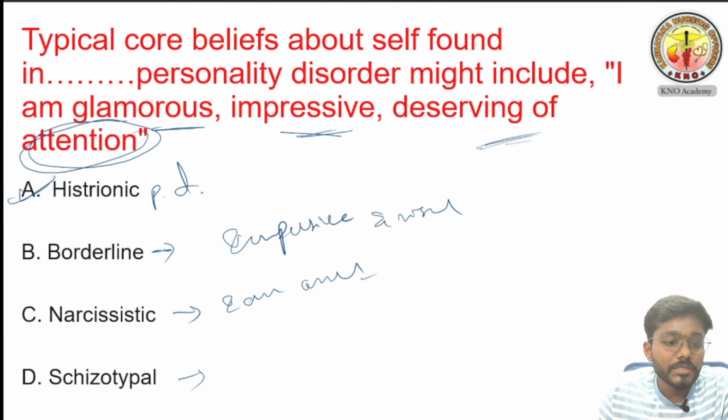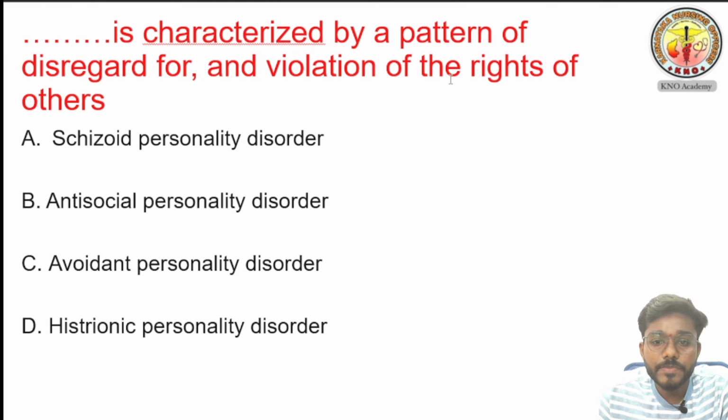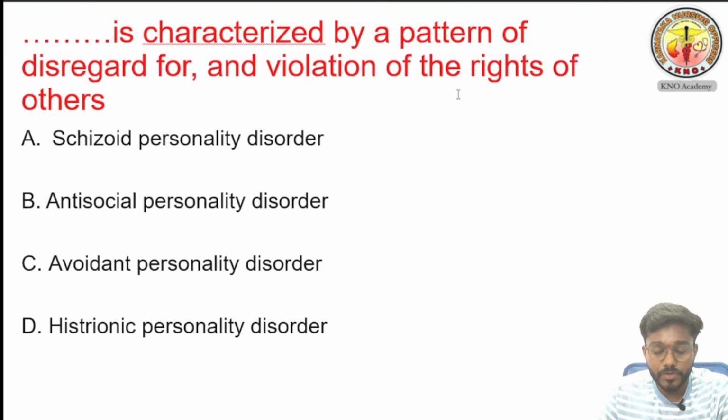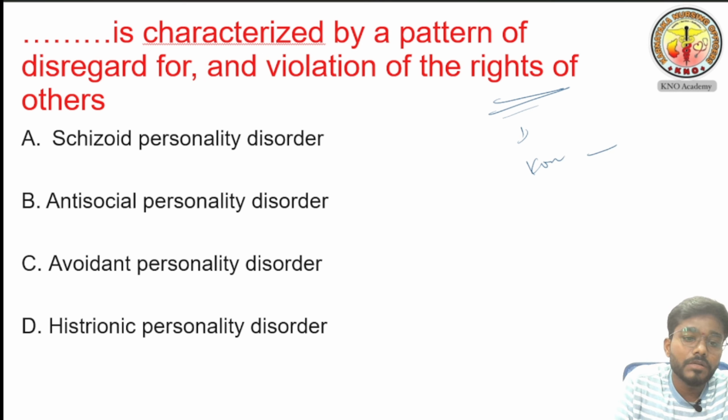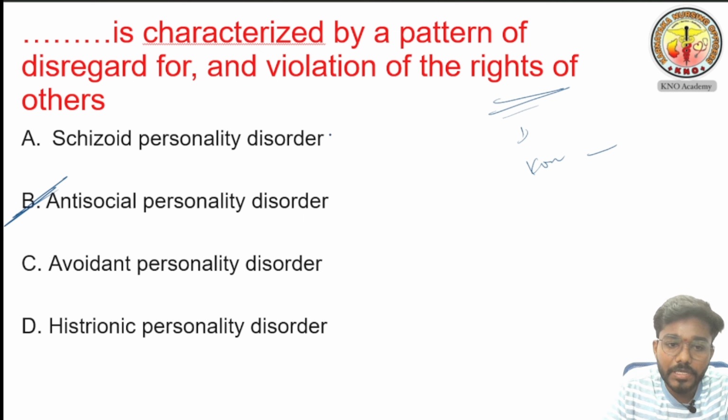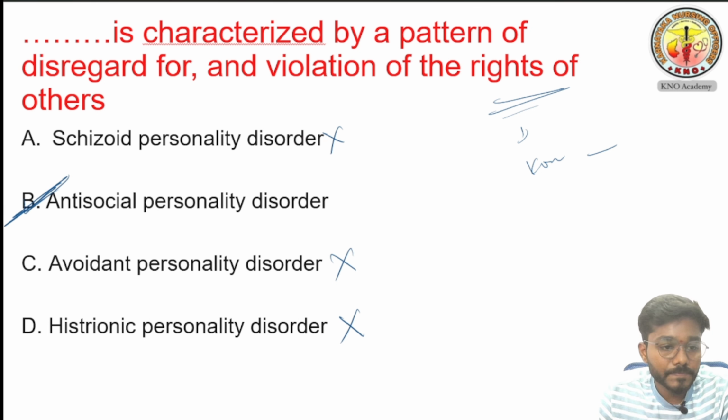Okay, we will see the next question in the next slide. Dash is characterized by a pattern of disregard for and violation of rights of others. I told you, if it is violation of rights of others, harming others, then it comes under antisocial personality disorder. It does not come under schizoid personality disorder, avoidant personality disorder or histrionic personality disorder. The answer is antisocial personality disorder.